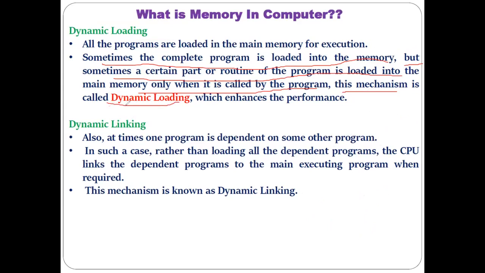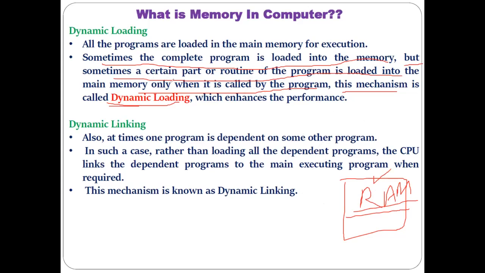And this loading of particular parts of the program time by time is called dynamic loading. Okay, meaning what? When the size of the program is large, RAM cannot accommodate all that large program at a time. Then how can this program be loaded into the RAM? Then part by part, whenever some part of that program is required in the RAM for execution, that particular part gets called.